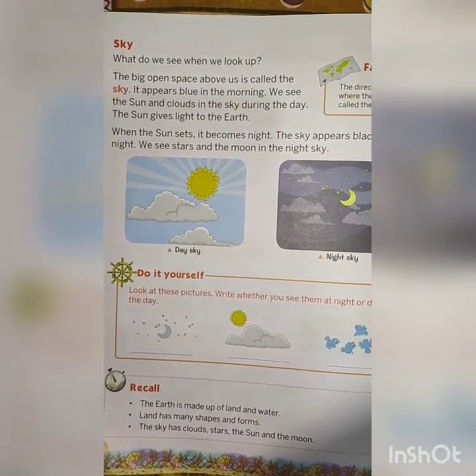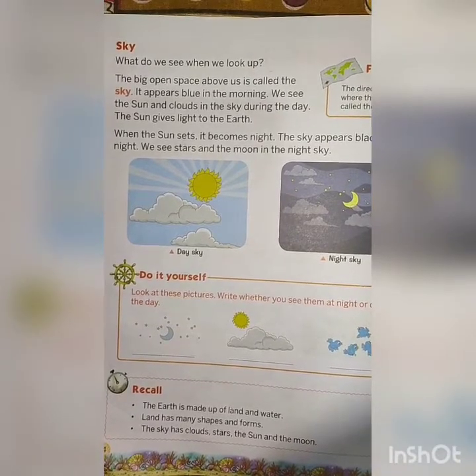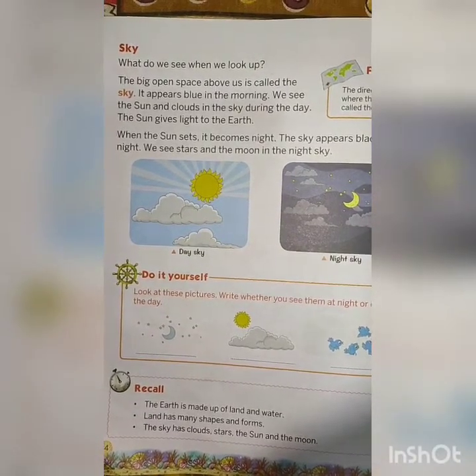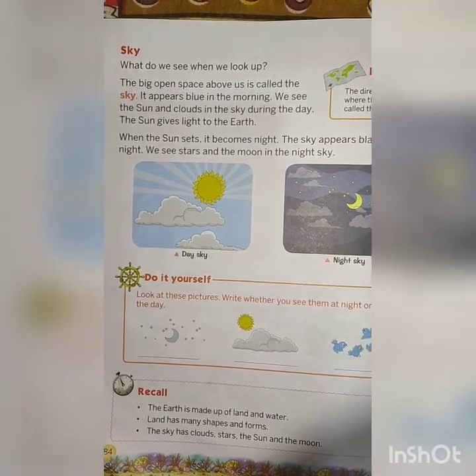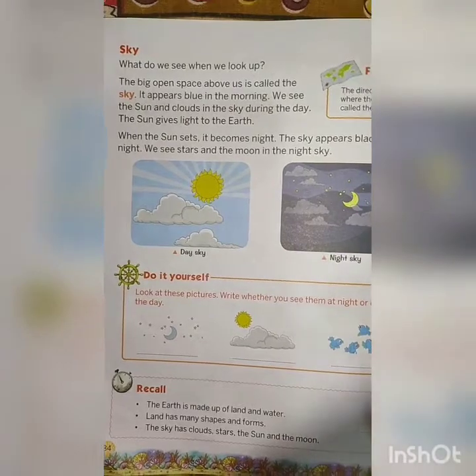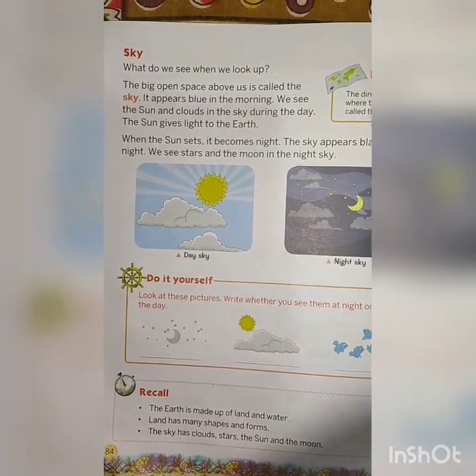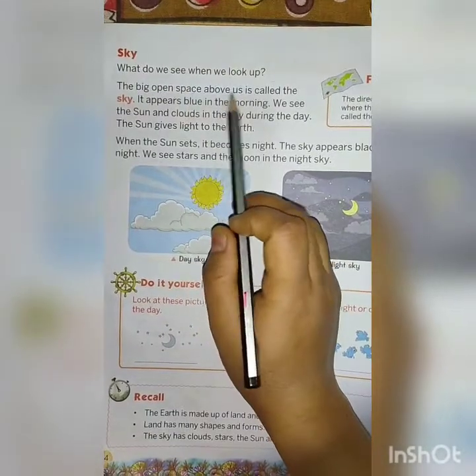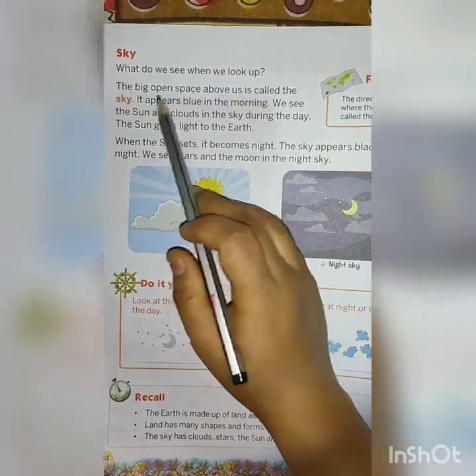We can see the sky. Yes, we can see the sky. The big open space above us is called the sky.